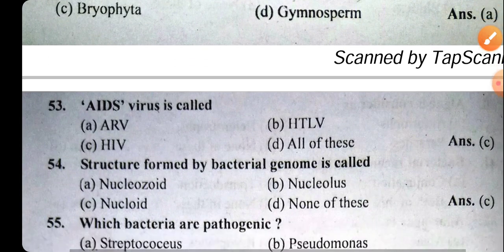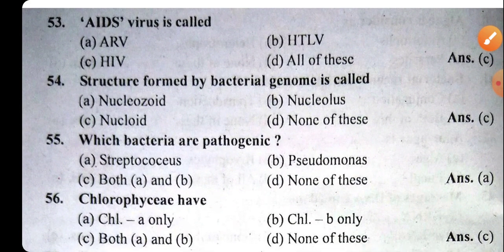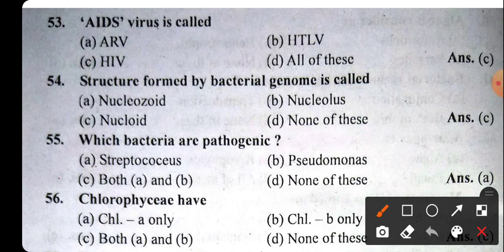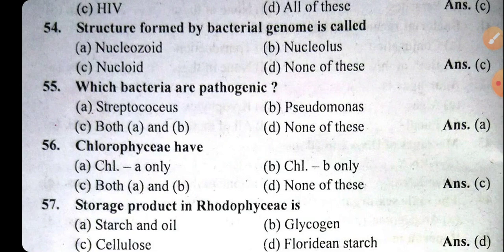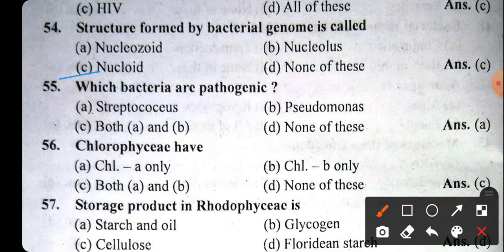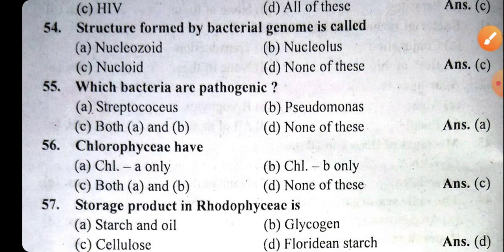Okay. Now the next question is AIDS, which we know the full form of is acquired immunodeficiency syndrome. The AIDS virus is called HIV, human immunodeficiency virus, that will be the right answer. The structure formed by the bacterial genome is called the nucleoid. Okay. Which bacteria are pathogenic? Pathogenic means that they cause disease and spread from one person to another person. The right answer will be Streptococcus.